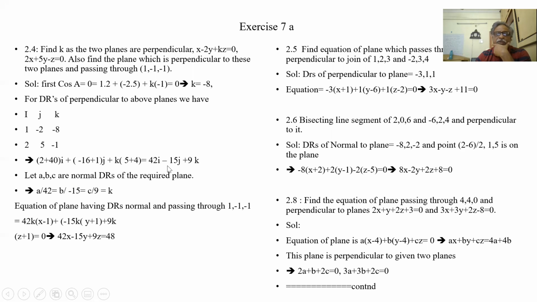So a by 42 is equal to b by minus 15 is equal to c by 9. Let it be a constant k. Then the equation with these DRs and passing through 1, minus 1, minus 1 is a into x minus 1 plus b into y plus 1 plus c into z plus 1 is equal to 0. If I put k here, a is 42k, b is minus 15k, and so on. The k's get cancelled, so I get the required equation which is perpendicular to both the planes.